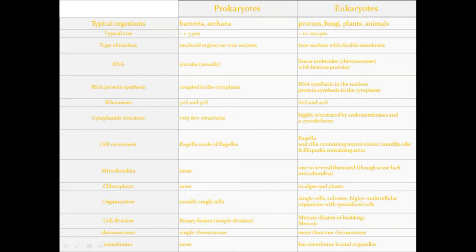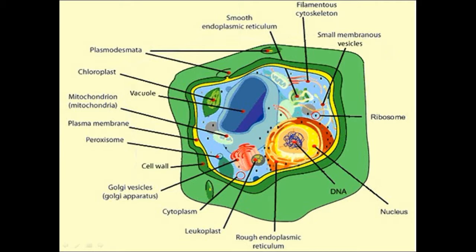A single chromosome is found in prokaryotes. More than one chromosome is found in eukaryotes. Membranes are not found in prokaryotes, whereas membrane-bound organelles are found in eukaryotes. On the screen you can observe a typical plant cell.